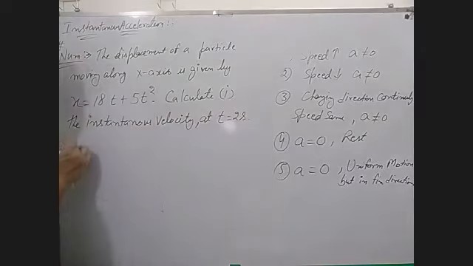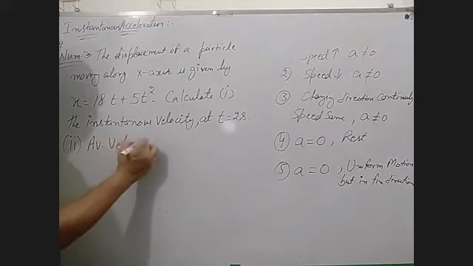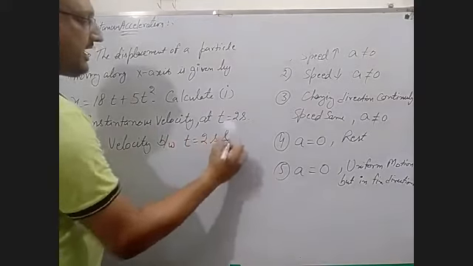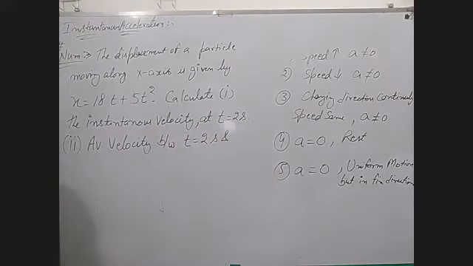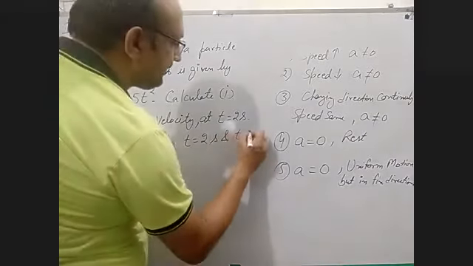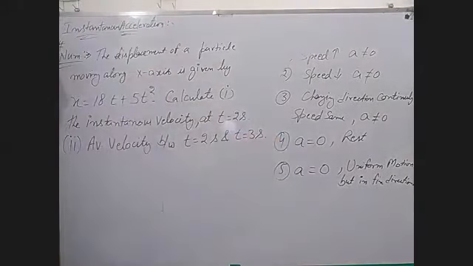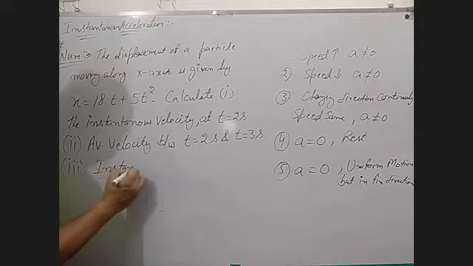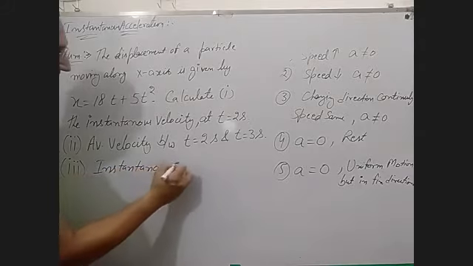Second question is the average velocity between t equal to 2 seconds and t equal to 3 seconds. Now the third question is the instantaneous acceleration.